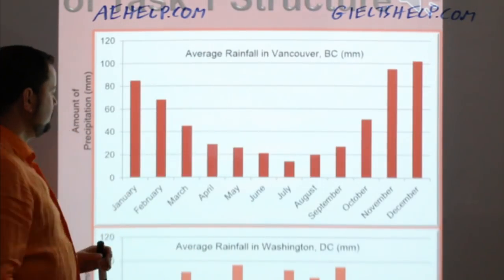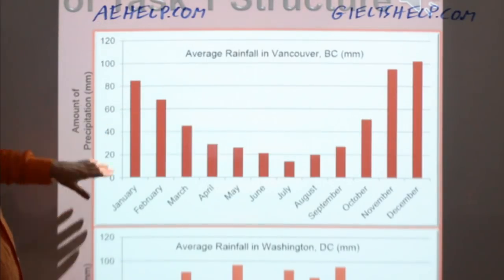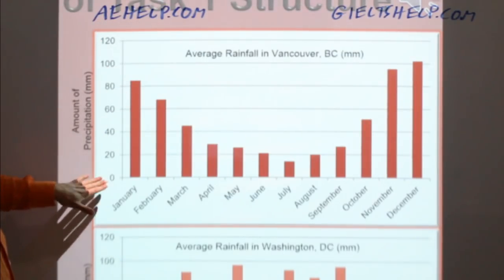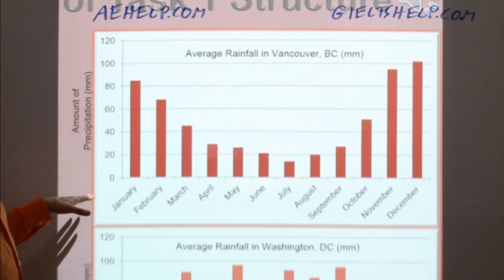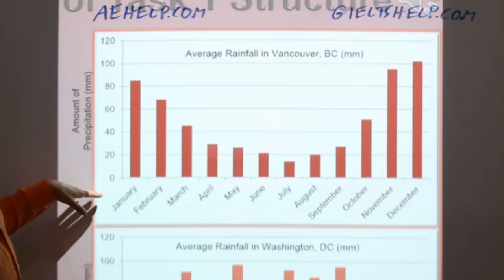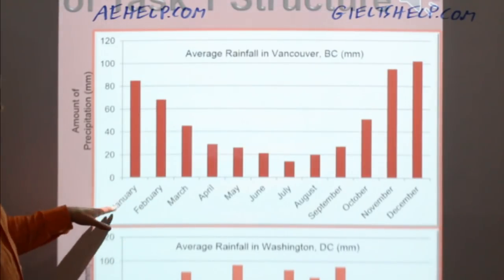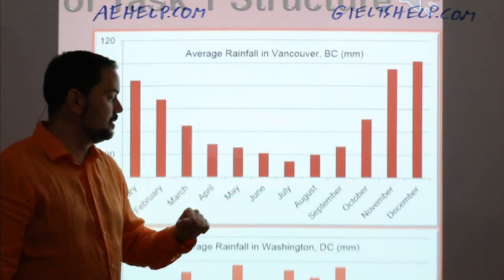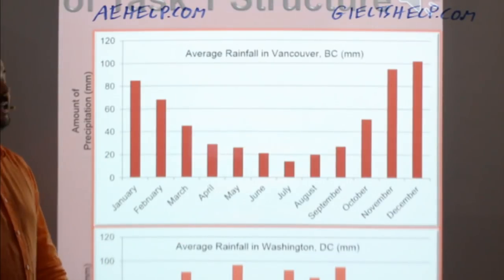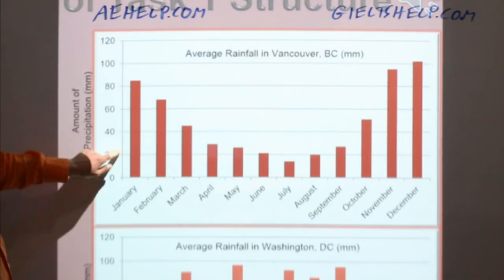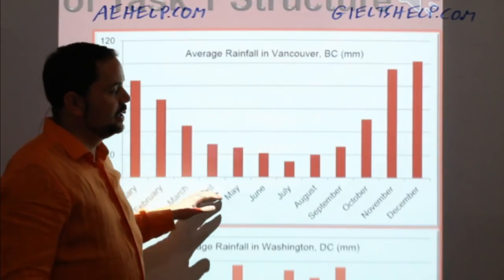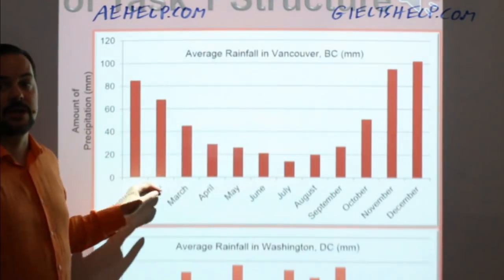Right on. So on the y-axis, we have the amount of precipitation in millimeters going from 0 to 120. And on the x-axis, we have the months of the year. So we have January, February, March, April, May, and so on. Again, just a quick check from last class. Does anybody remember what type of data the y-axis is showing? And what type of data is the x-axis showing?